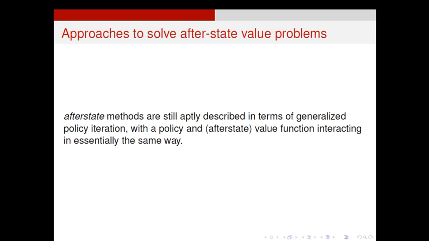After state methods are still aptly described in terms of generalized policy iteration. That means we can use the same policy iteration approach or generalized policy iteration approach that we have adopted in Monte Carlo and also TD control methods. But the difference is that instead of the state value function, we have to use the after state value function. That is the only difference. You have to choose the after state value instead of the state value. Okay. So we apply the same algorithms that we have used in Monte Carlo and TD control. Then we get an optimal policy and optimal state values for the model.